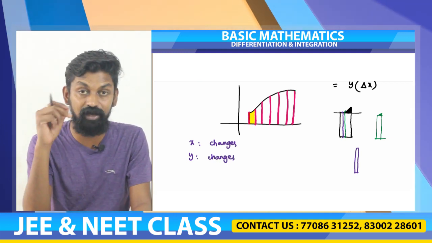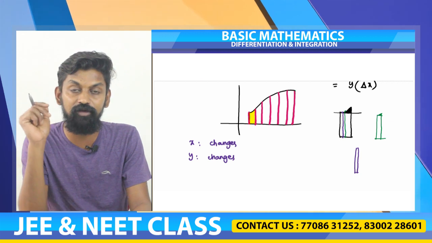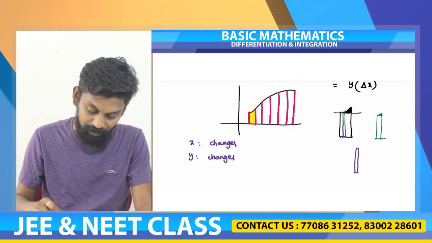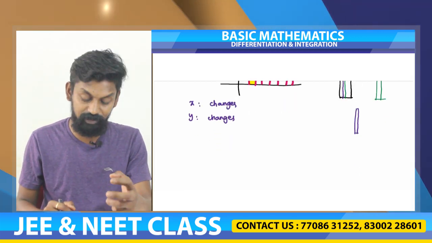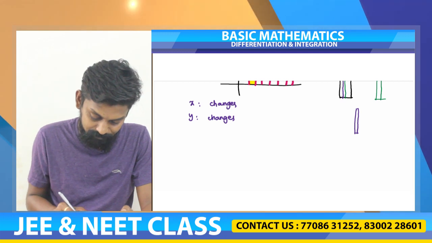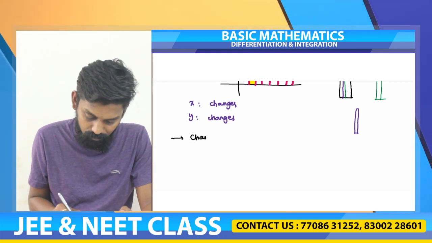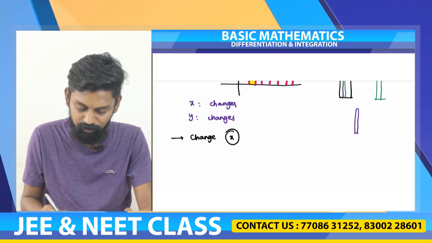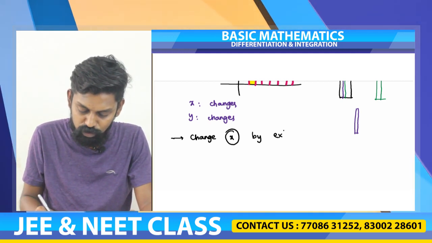Since it is changing, we are not able to apply the area of rectangle formula and find the area under the curve here. So what we are trying to do is change x by an infinitesimally small value, an extremely small value.